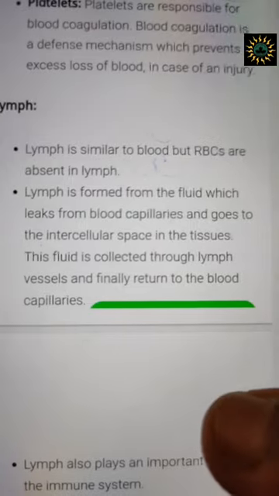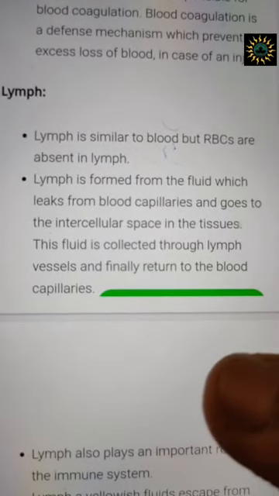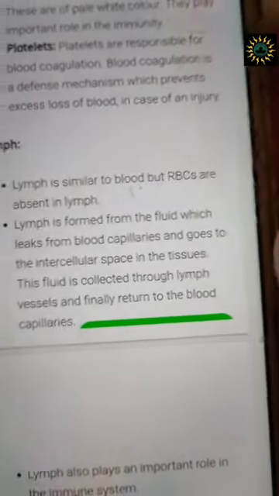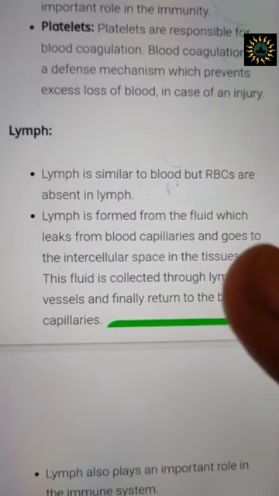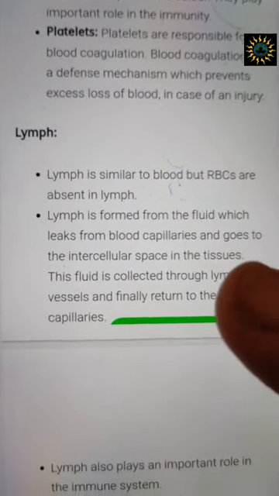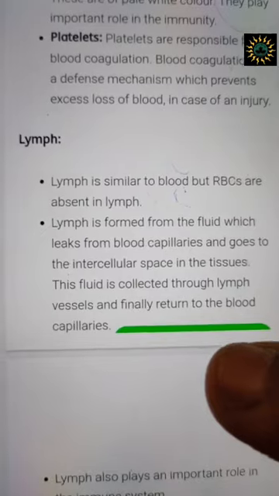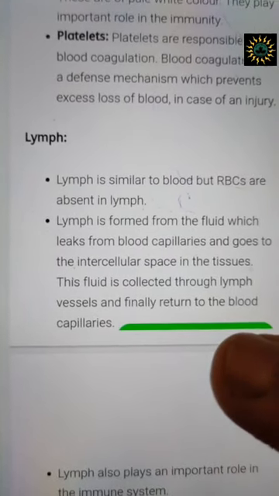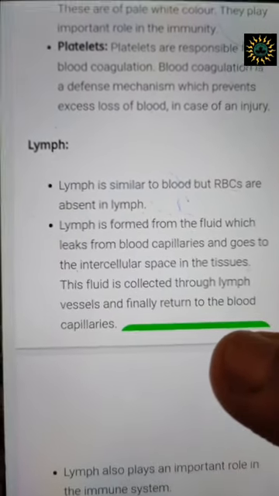Now let's come to the next part, that is lymph. Lymph is similar to blood, but except for one component of the blood, that is, it does not have RBC in it. Now lymph flows through the blood capillaries only.